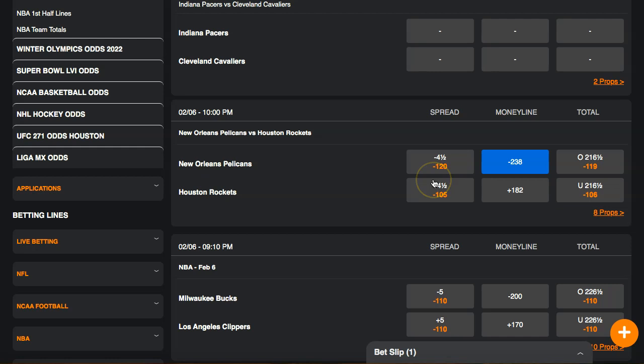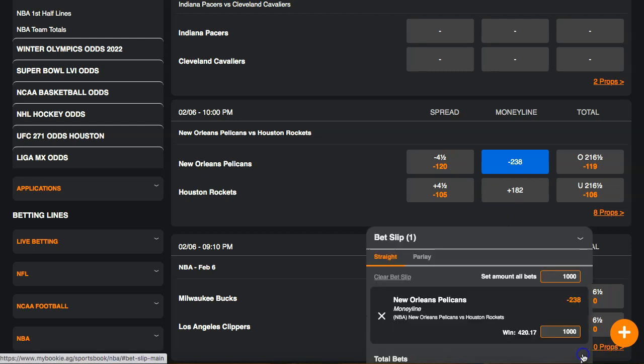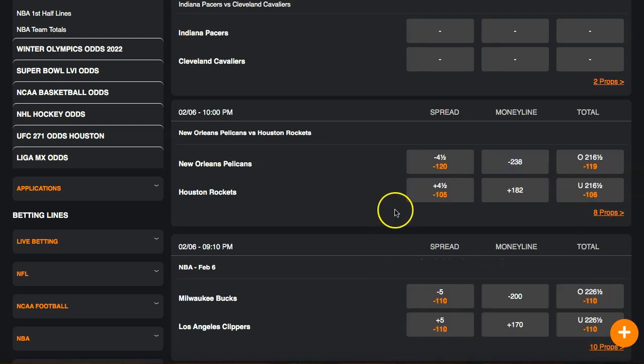Are you willing to risk that the Pelicans are going to win, but they're going to win by at least 5 or more points? Then you could do the spread. Now, the third most common bet is... now these are the simple ways that I'm showing you guys to bet. There's other more various ways to bet, and you can make a lot more money than what I'm showing you guys. Maybe I'll show you guys an example on that as well.